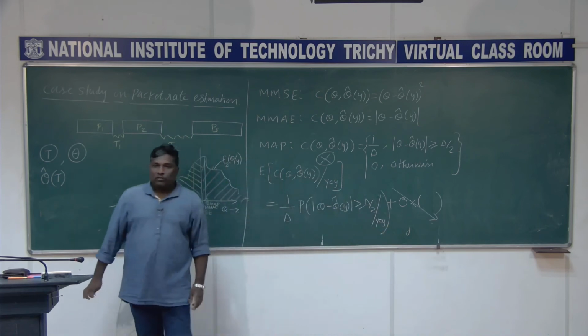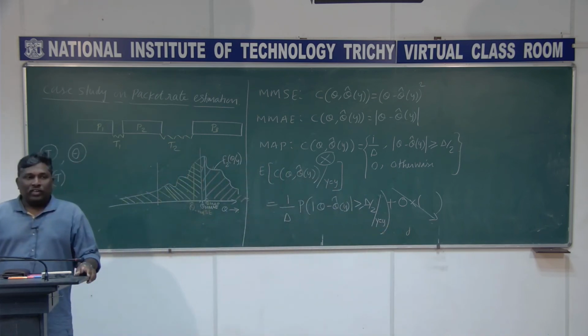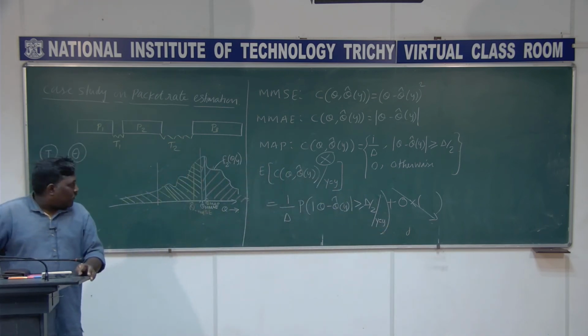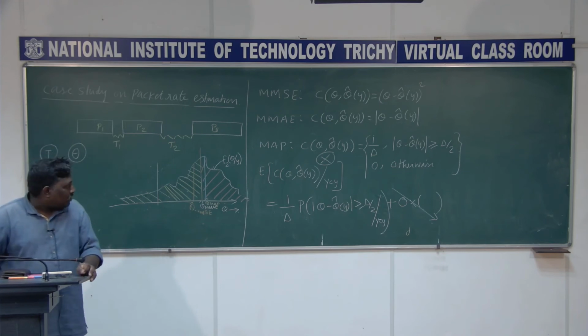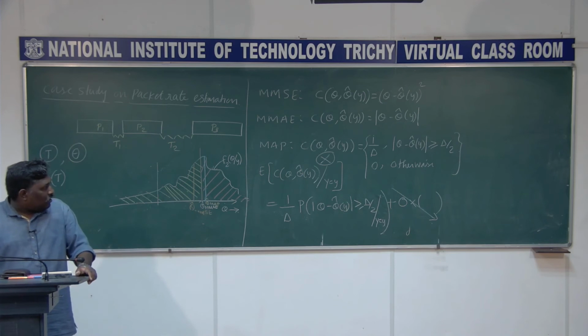The problem is over. We have this 1 by delta probability of the absolute difference theta minus theta cap of y to be greater than or equal to delta by 2.